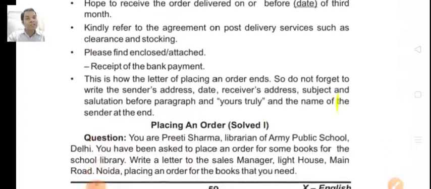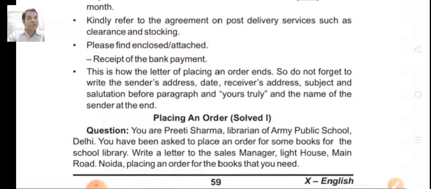So now dear students, we are going to go through a solved letter. You are Preeti Sharma, librarian of Army Public School, Delhi. You have been asked to place an order for some books for the school library. Write a letter to the sales manager, Lighthouse, Main Road, Noida, placing an order for the books that you need.